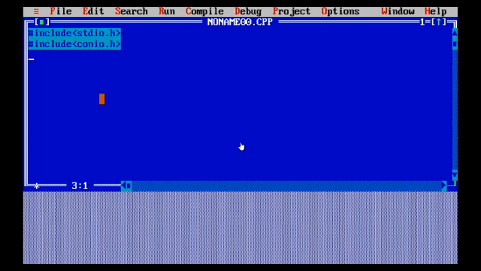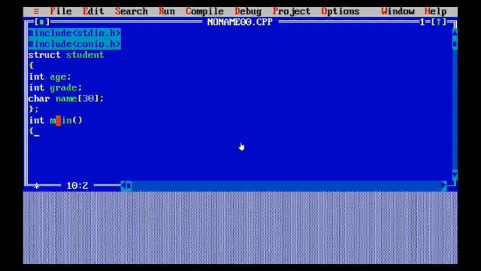First of all, I've included the necessary header files. Now I've included a struct student, so here I'm defining a structure named student. Then we have the age of the student, which I have defined as int age. Then I have taken a grade, defined as int grade, which tells the grade of the student, like it is calculating CGPA. Then I have taken a character name, which I have given the array type. So this is called an array in a structure, when we give an array of that type and include it in a structure. Now I have ended the structure with a semicolon. This is the basic way we define a structure.